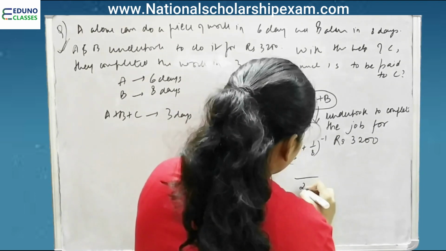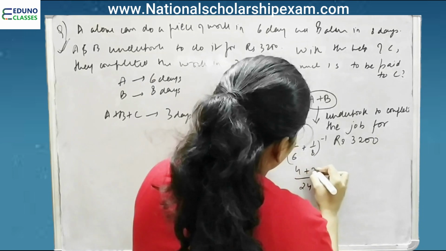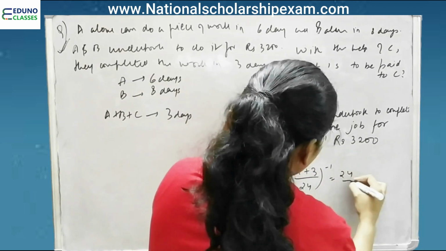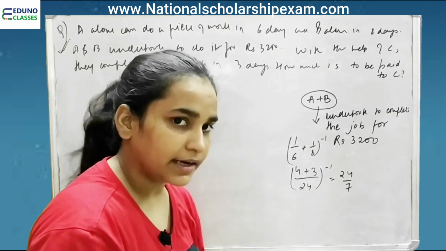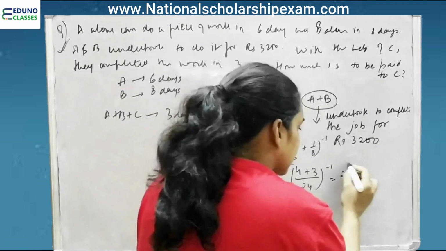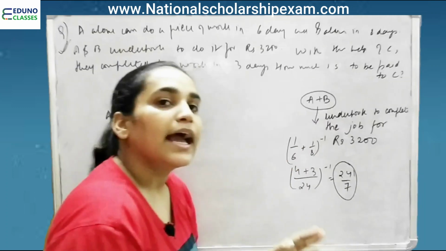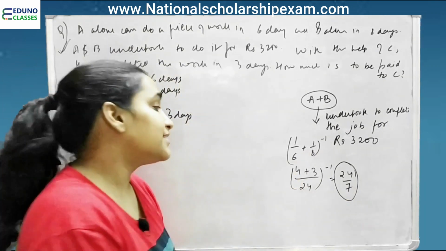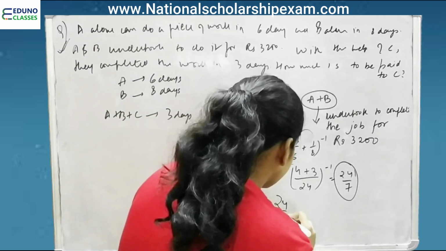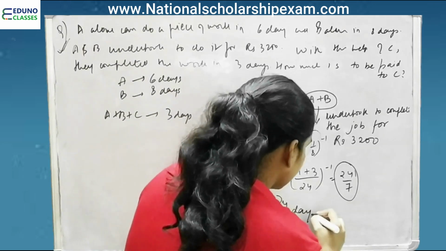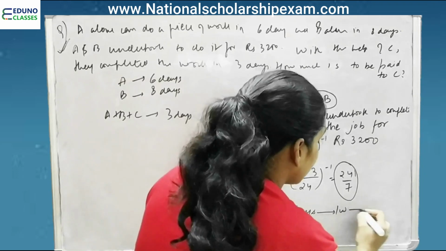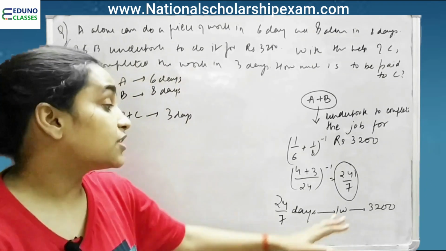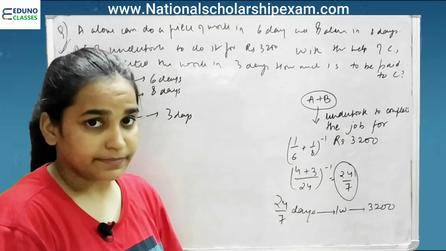So it is 1/6 plus 1/8, that is 4 plus 3 over 24, inverse, 24 by 7. Right? Now, A, B together take 24 by 7 days to complete one work and they charge 3200.